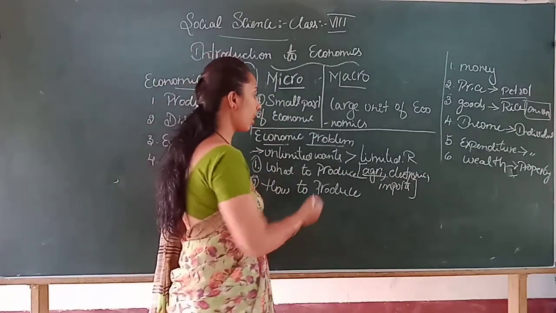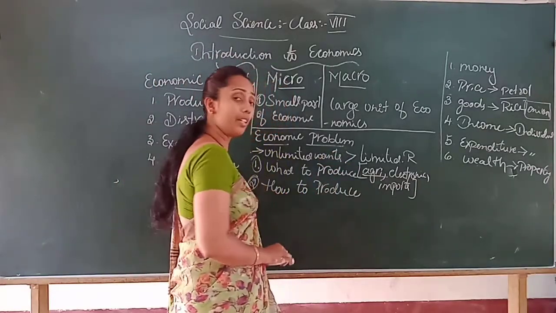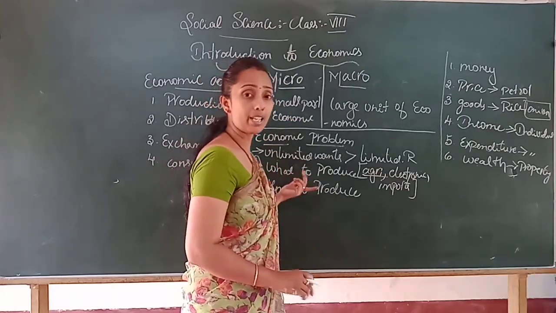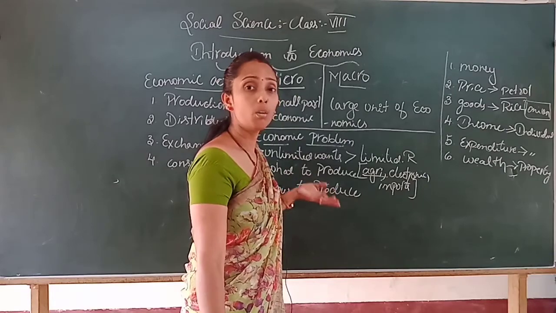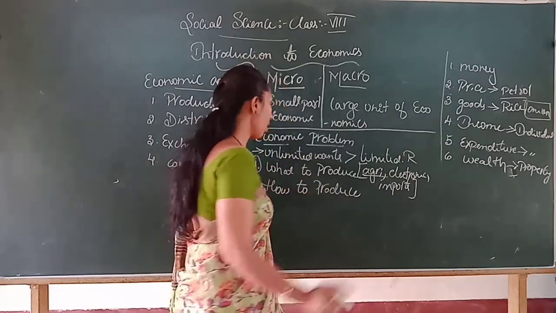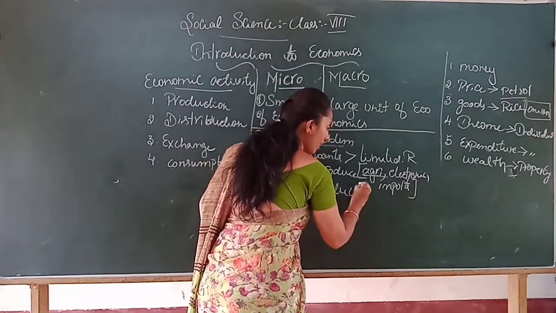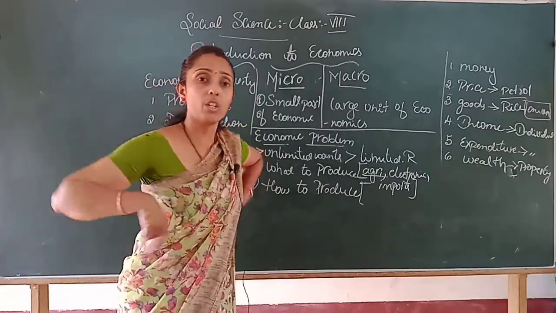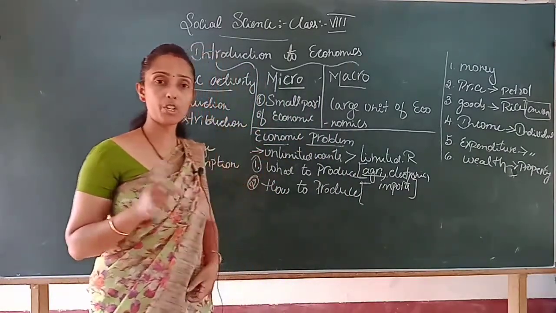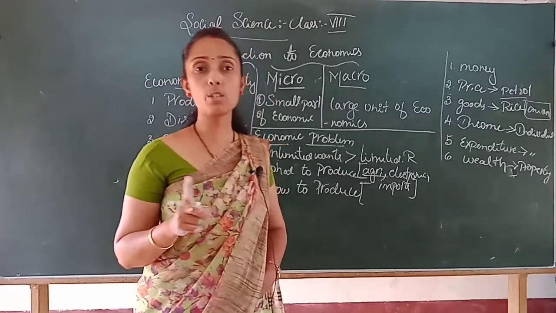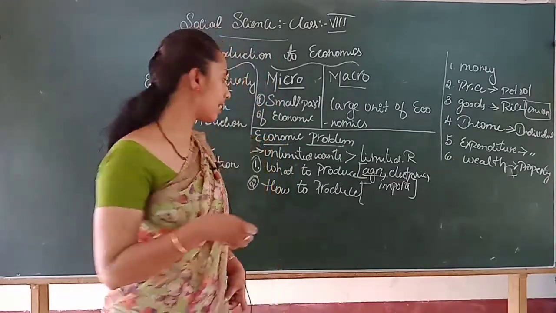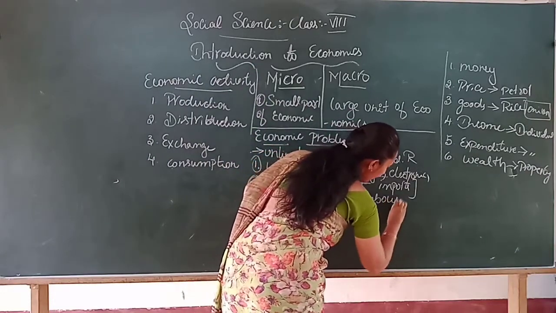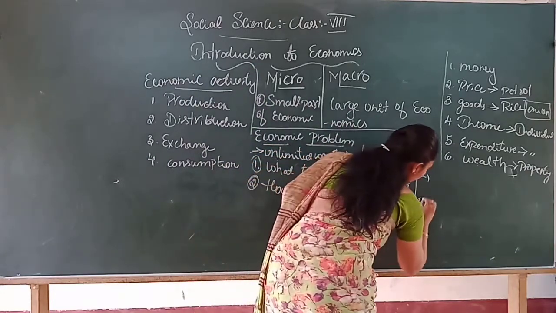So we will choose agricultural goods. After selecting agricultural goods, another problem arises. What was that? How to produce. As I told, it is agricultural goods. There are two types of production. Which are the two types of production? One is labor intensive, another one is capital intensive. Is it clear, children? Labor and capital intensive.